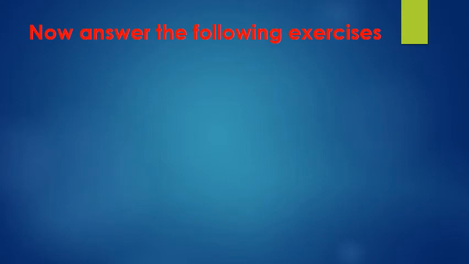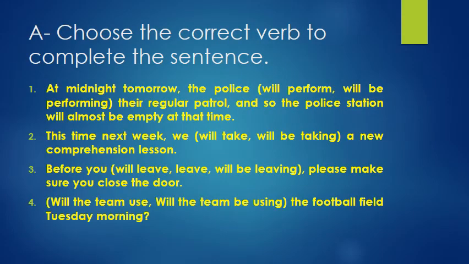Okay, now let's answer the following exercises together. Choose the correct verb to complete the sentence. Number 1: at midnight tomorrow, a specific time, tomorrow, already we know it's a progressive tense. The police will perform, no, will be performing because it's at a specific time, at 12 midnight, their regular patrol. Number 2: this time next week, a specific time, what will we be doing? We will be taking a new comprehension lesson.